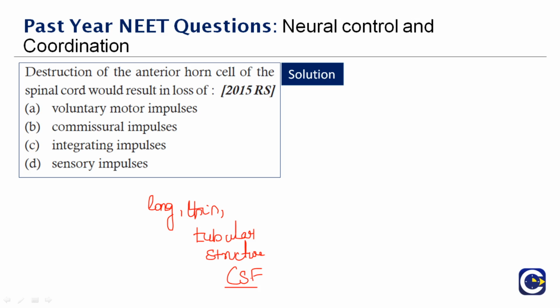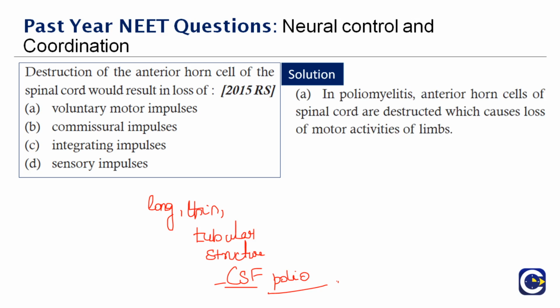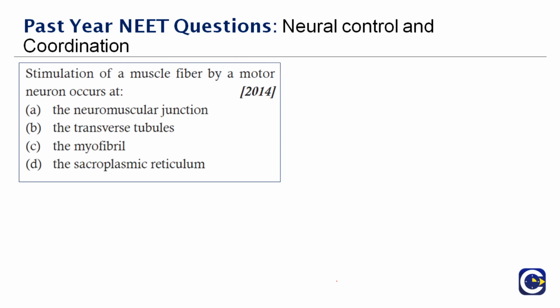Okay? So mostly you must have heard about the common disorder poliomyelitis. It's the anterior horn of the spinal cord which is destroyed, which causes the loss of the motor activity of the limbs. Therefore, the destruction of the anterior horn cell of the spinal cord would result in the loss of voluntary motor muscles, which is option A. Next question here.